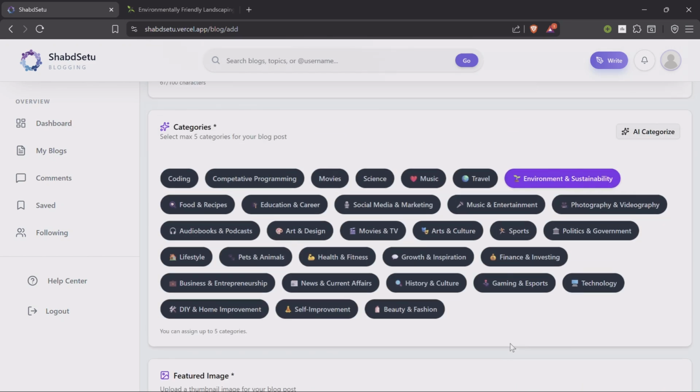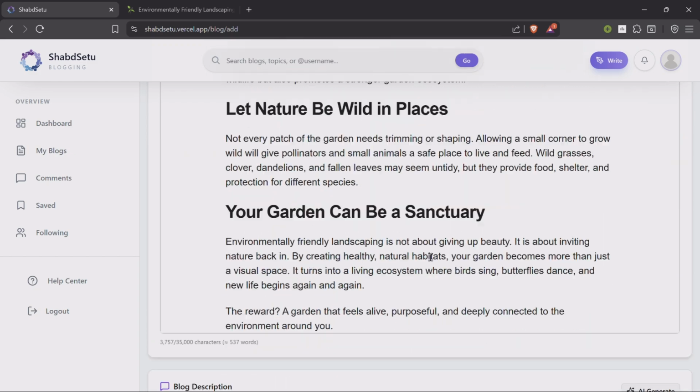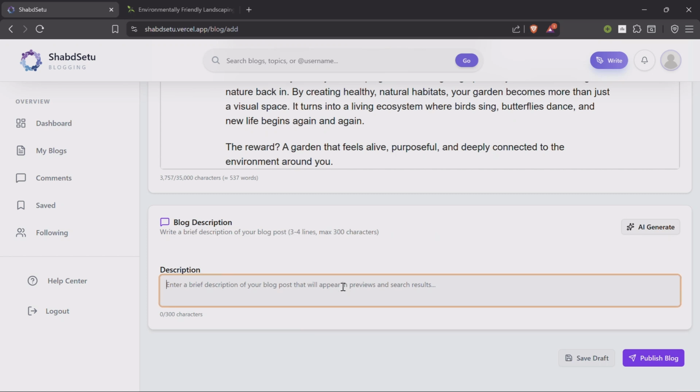Also, in the categories section, we have AI categorization, which categorizes the blog based on the blog content if the blogger doesn't want to do it manually. Let's just select AI categorize, and it will categorize the blog automatically. Wait for a few seconds, and it has given us really good categorization: environment, lifestyle, pets and animals, because it includes a horse maybe.